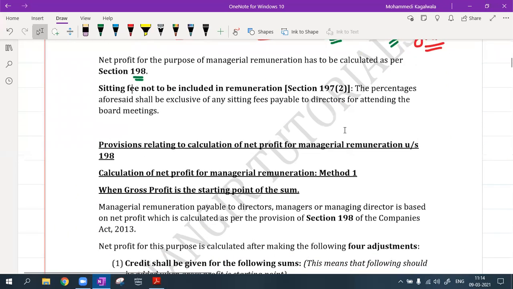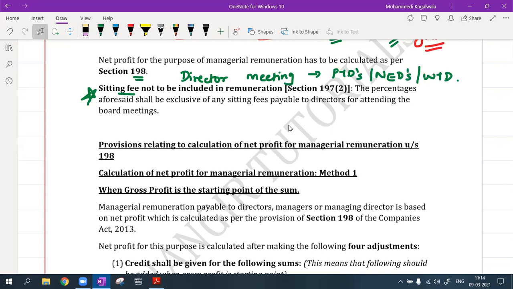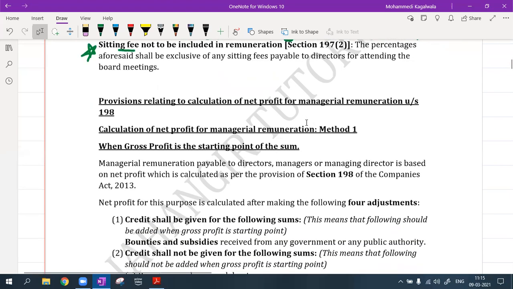What is section 198? One important note, which I just told you: sitting fees. Sitting fees are those fees which are given to the directors for attending meetings. Sometimes non-executive directors, part-time directors, any kind of other directors, even sometimes whole-time directors, take a separate fee for attending the meeting. So this is not considered and it is not included in remuneration. Now, coming to section 198, our important section.